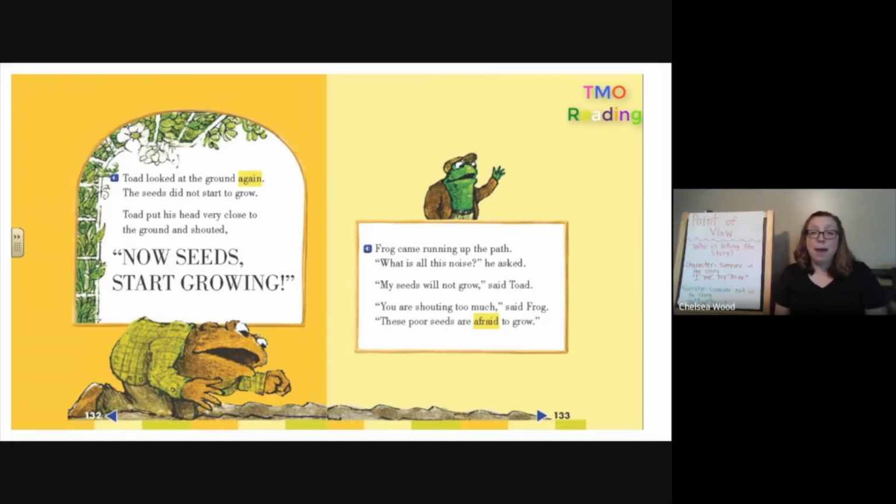Frog came running up the path. "What is all this noise?" he asked. Who's talking? Right, it's Frog. There's quotation marks and it said Frog. "My seeds will not grow," said Toad. We know it's Toad because there's quotation marks and it said Toad. "You are shouting too much," said Frog. "Those poor seeds are afraid to grow." We know that it's Frog because there's quotation marks and it said Frog.